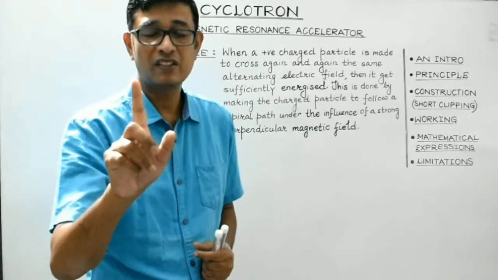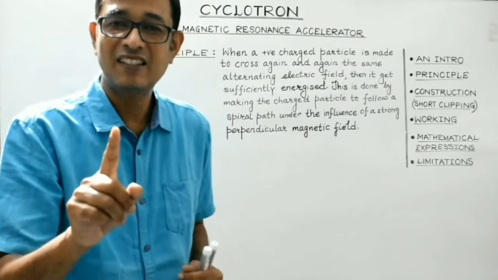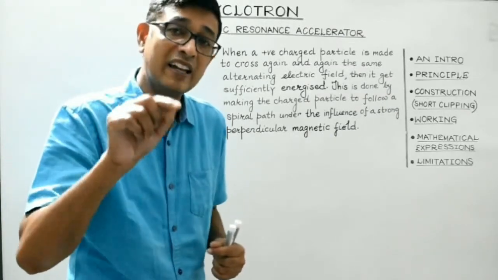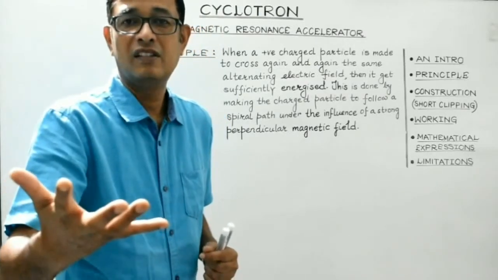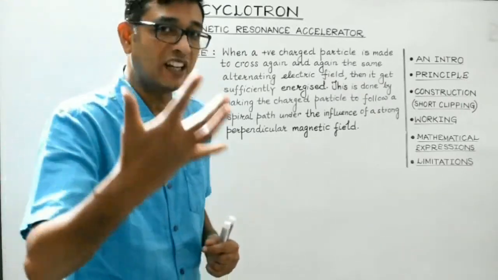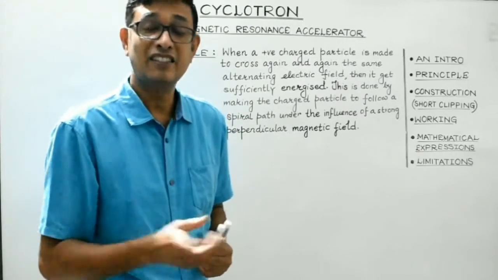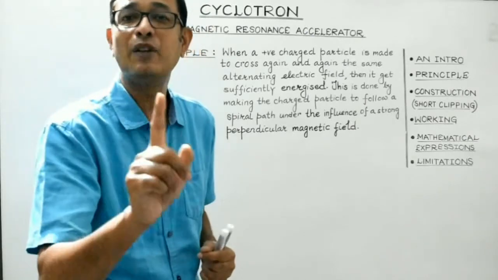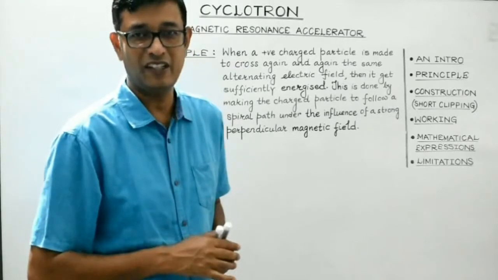So I repeat, students, the working of the cyclotron is based on the principle that when a charged particle is made to cross again and again the same alternating electric field, then it will get sufficiently energized. And this is done by making the charged particle follow a spiral path under the influence of a strong perpendicular magnetic field. Right?